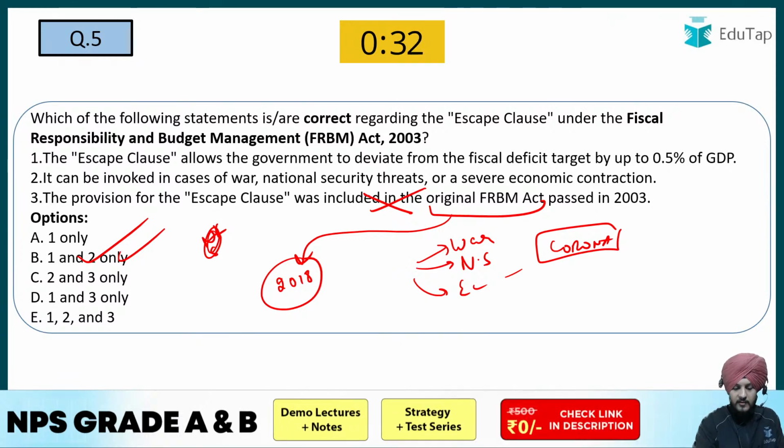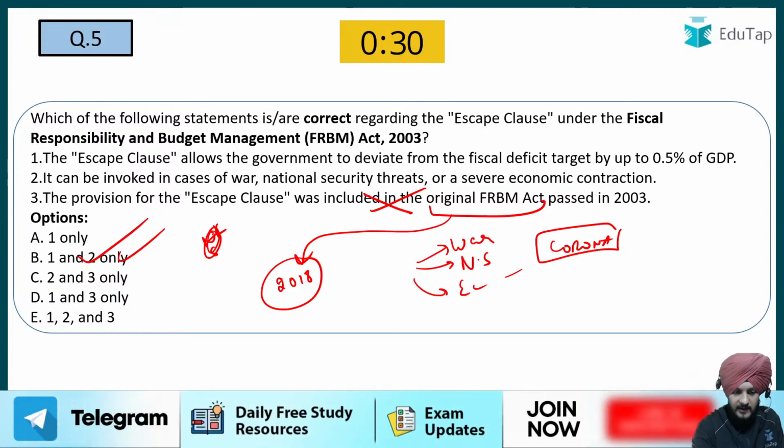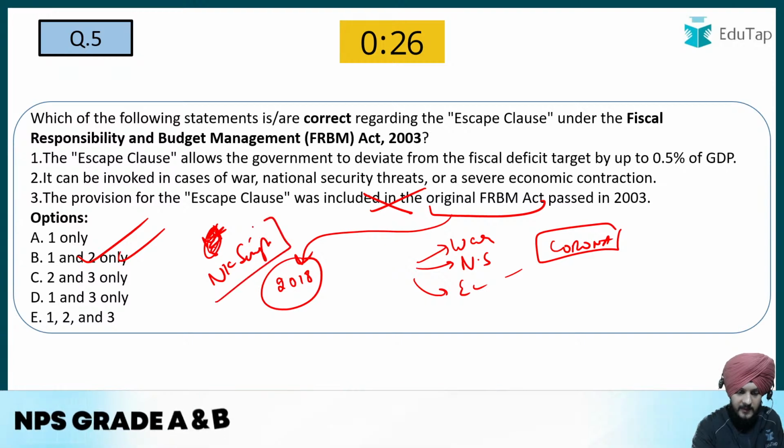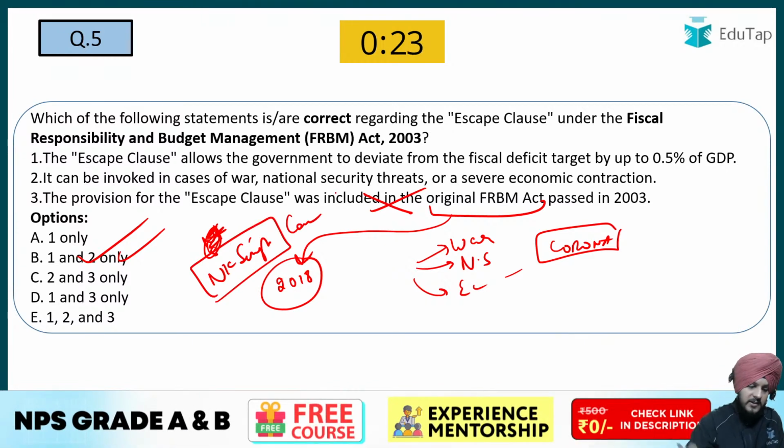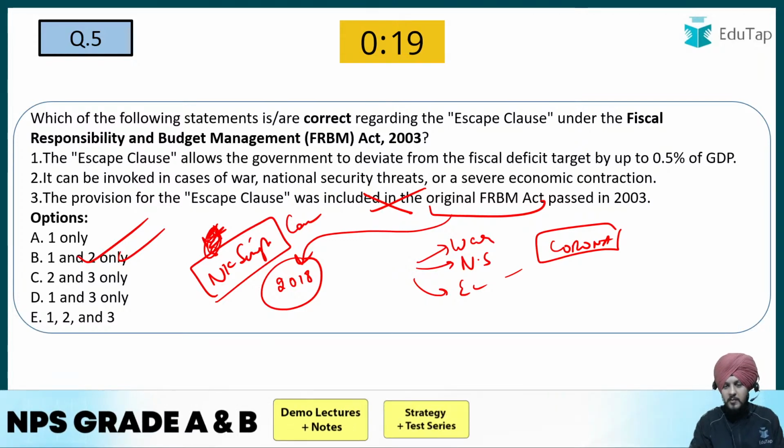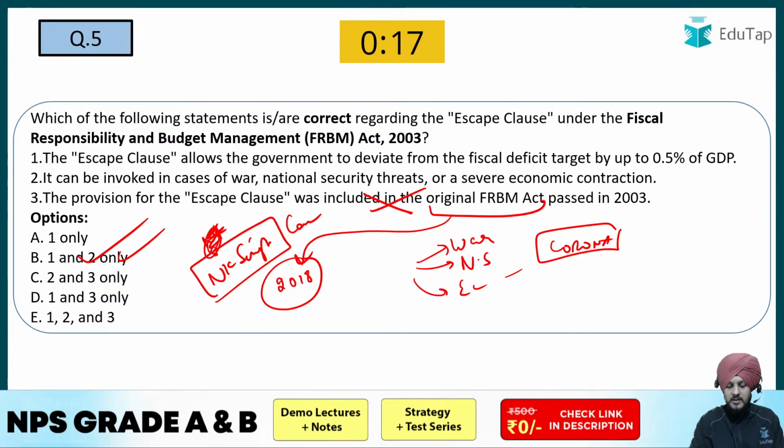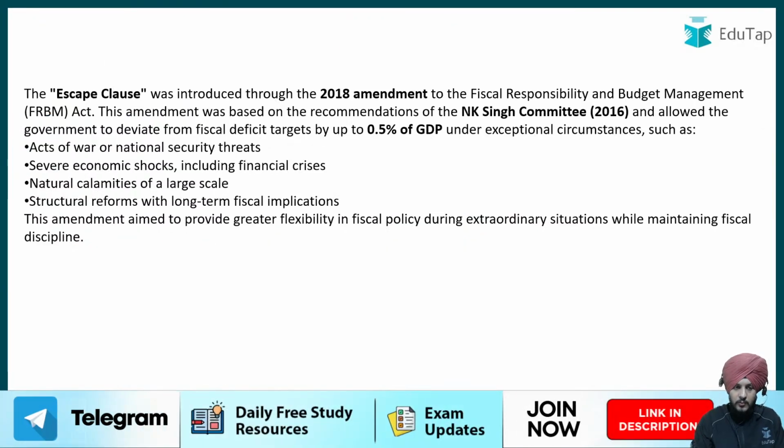Yes, Luke Floor has given the answer. So the answer to this question is basically what I was writing: the NK Singh committee. Fine. It is the NK Singh committee based on which the escape clause was added, and other amendments were also done. It was this committee who recommended all these points. Now let us move on to the next one.